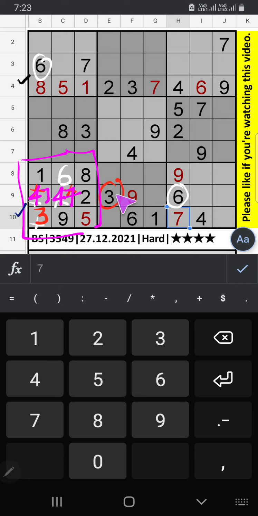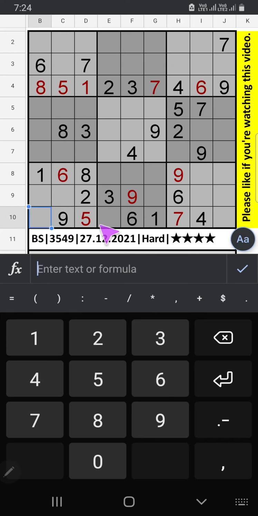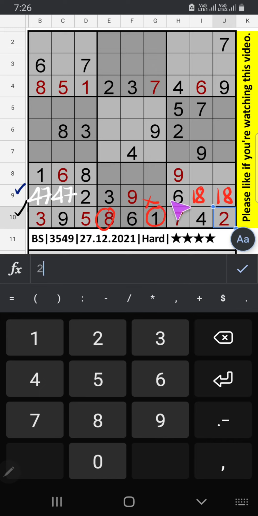In the 10th row, two numbers are remaining, 2 and 8. We already have 2, so it can't come in this cell. Then 2 will be here, and 8 will be here. We finished the 10th row. 1, 8 can't come in this cell. It will come here. We will confirm later. In the 9th row, one number is remaining. That number will be 5. It will come here. In this grid, two numbers are remaining, 3 and 5.